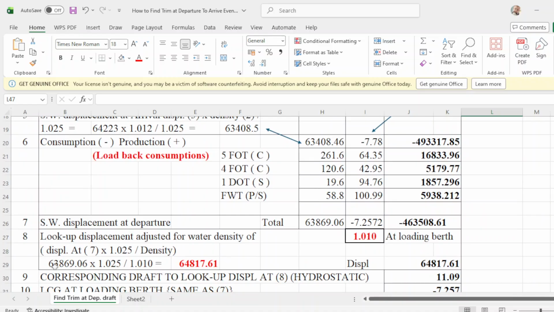Then we go now to number 8. Look up displacement adjusted for water density. Since this is salt water, put here salt water so you will not get confused.